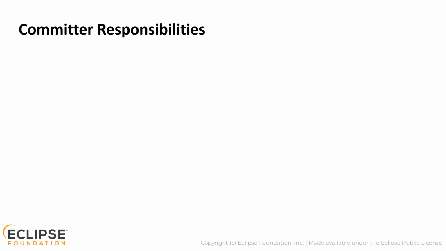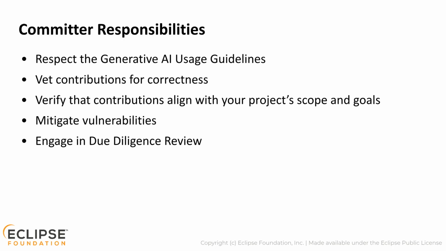In addition to the Generative Artificial Intelligence Usage Guidelines for Eclipse committers, the normal committer responsibilities, as described by the Eclipse Committer Due Diligence Guidelines, apply. Contributions must be vetted for correctness and alignment with the project's scope and goals. Contributions should be reviewed to ensure that they do not contain obvious vulnerabilities. And you must engage in intellectual property due diligence review.